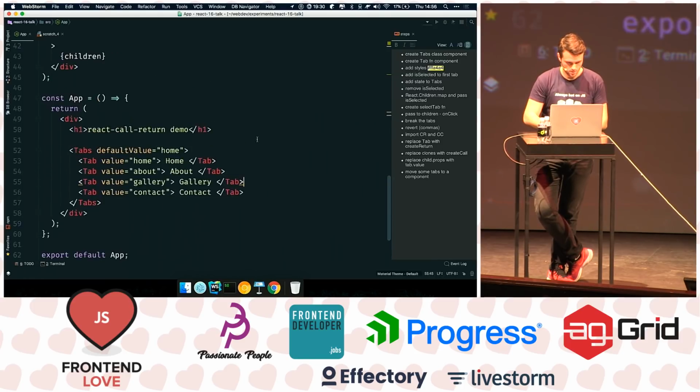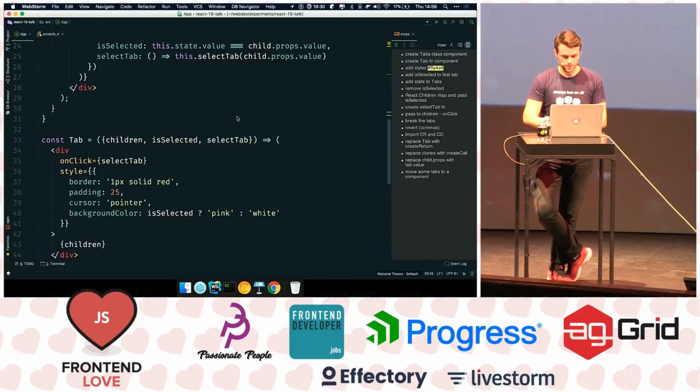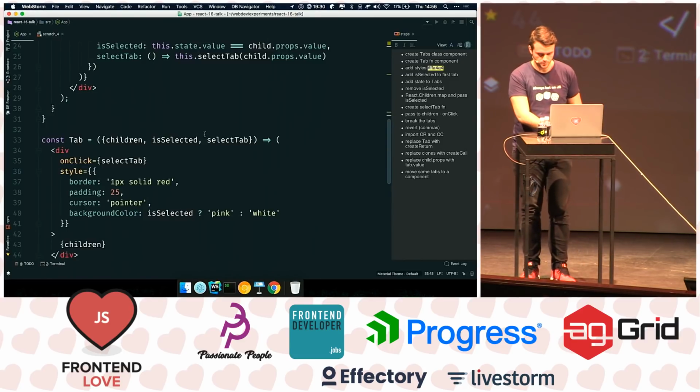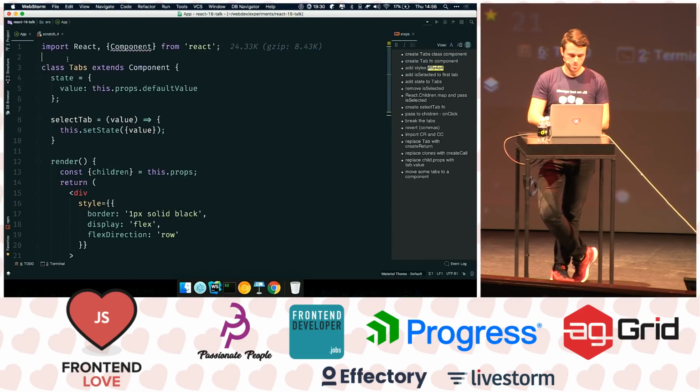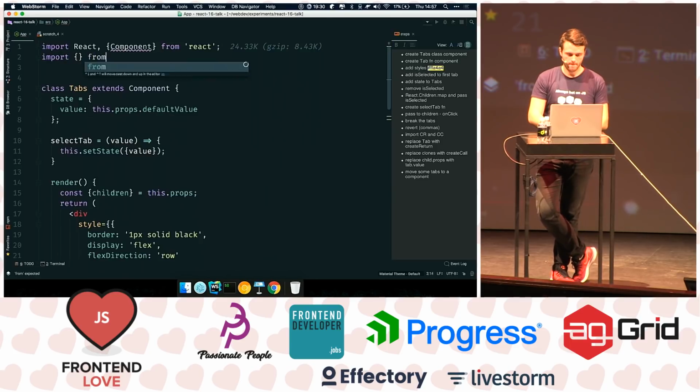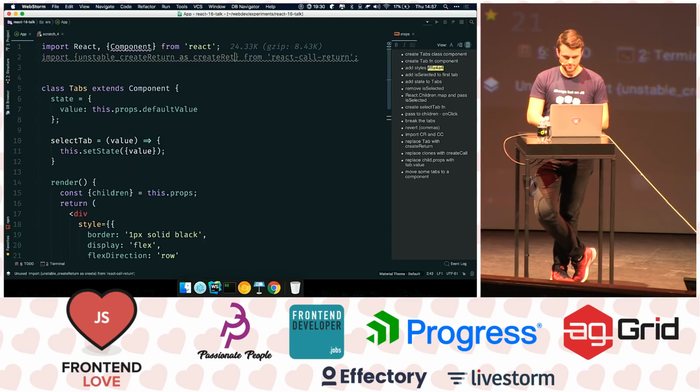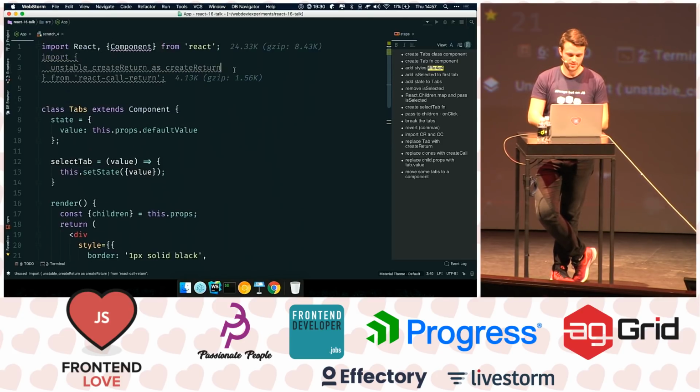Remove this here, make sure everything works. So let's show it with React call return. You think I was kidding? No, I cannot look at that unstable.